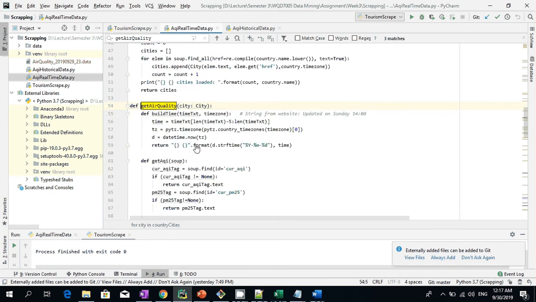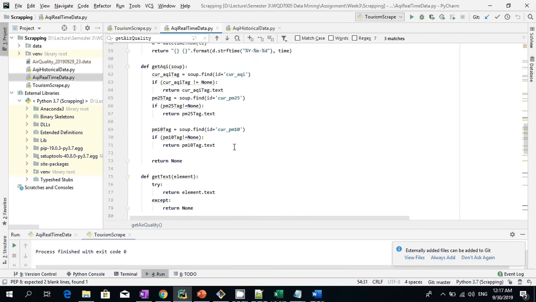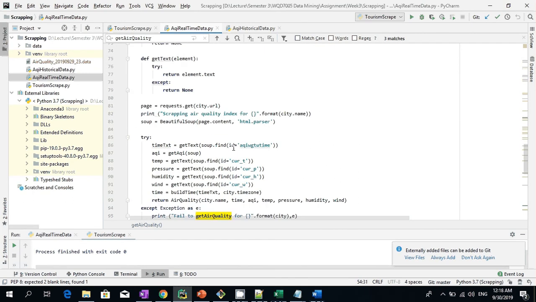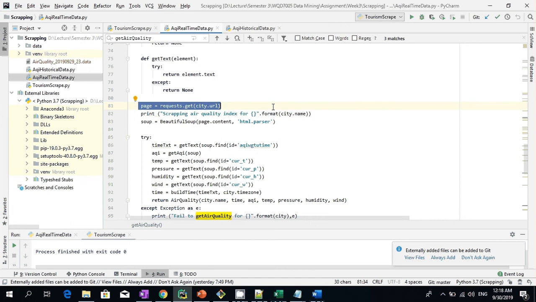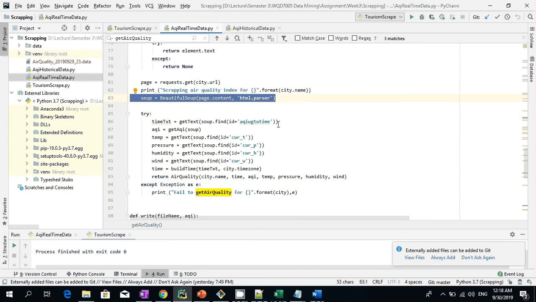Okay, so to get the air quality for a city, I have gathered the URL for the cities, and what I can do next is open the page, and then start Beautiful Soup for this page to scrape the content, and then find the ID for the field that I want. So the ID is unique across the whole page.